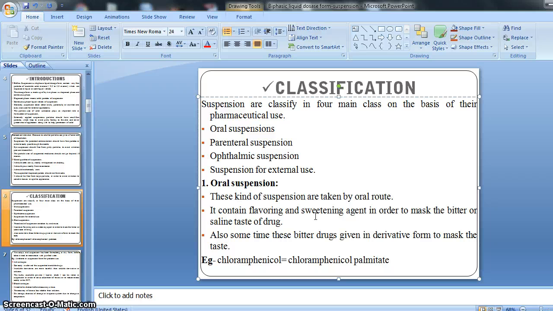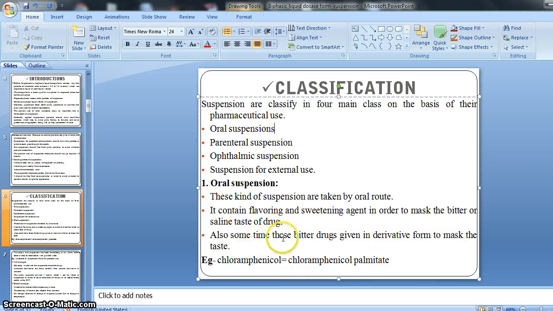That's why we choose the suspension dosage form for such bitter and saline-tasting drugs, and by using these agents we can mask the taste.